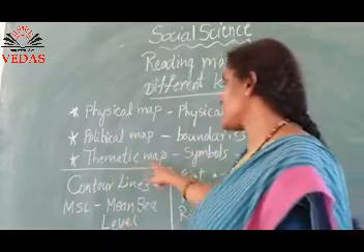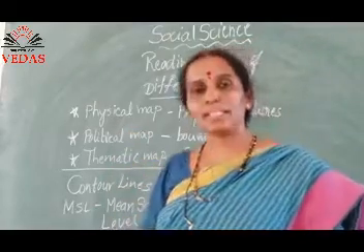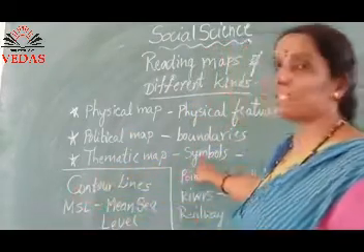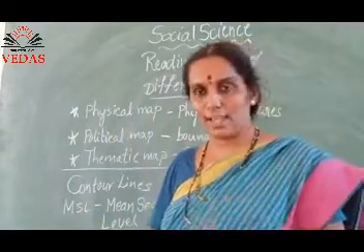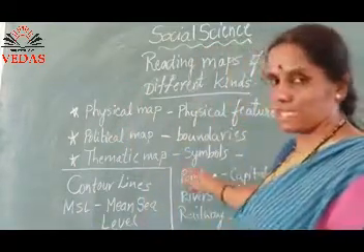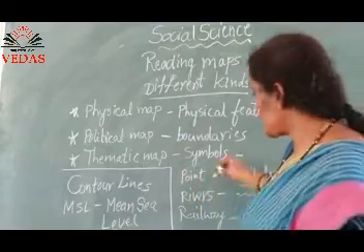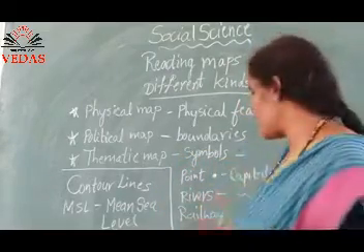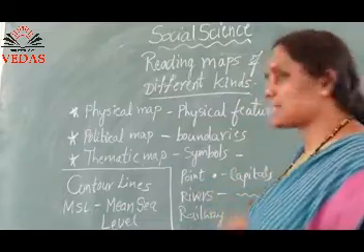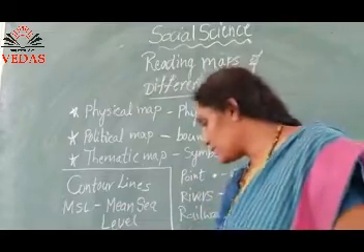Then comes thematic map. On this thematic map, we are going to show the symbols. Already you have learnt it in your previous class that the symbols like point showing the place, states, capitals, all those things, point, rivers with blue color, you can show it.